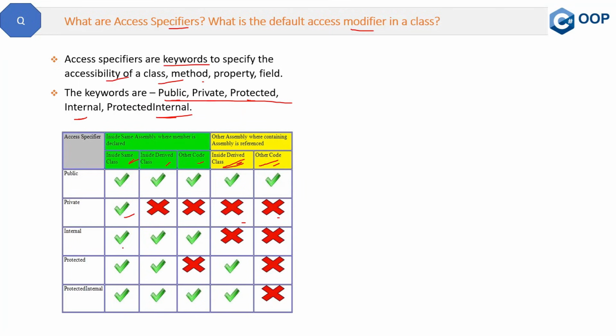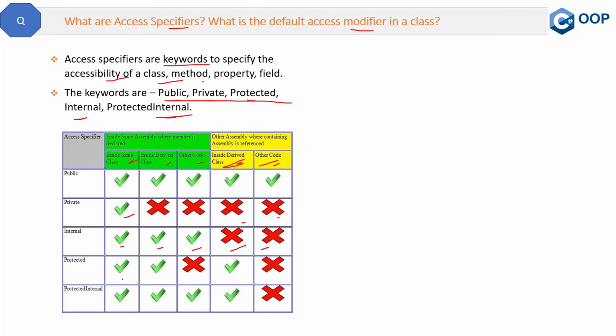Now internal, if you put a method internal, then it will be accessible within the same class, within the derived class, other code also, but it will not be accessible inside any other assembly. So the last two cases are for the other assembly. So this internal will not be accessible in any other assembly. It will be accessible inside the same assembly only.